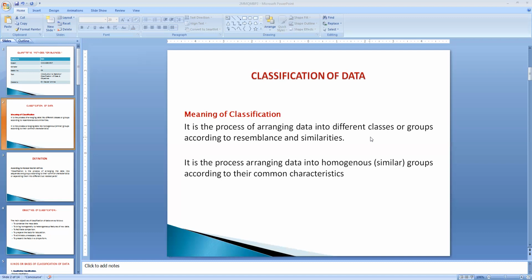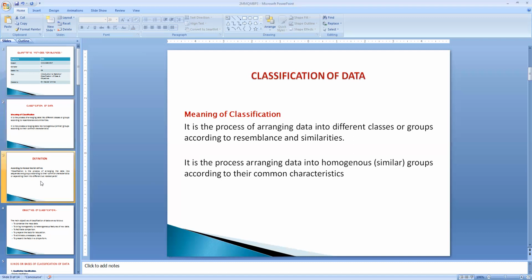That process of arrangement is nothing but classification, or we can say arranging the data into homogeneous groups. Homogeneous means having the same characteristic features. That is called classification.